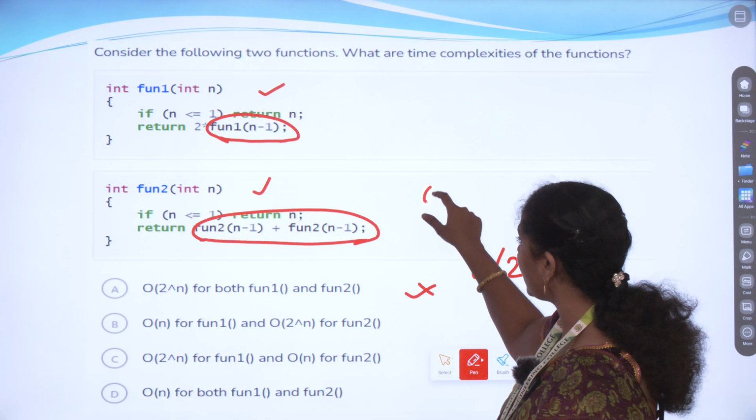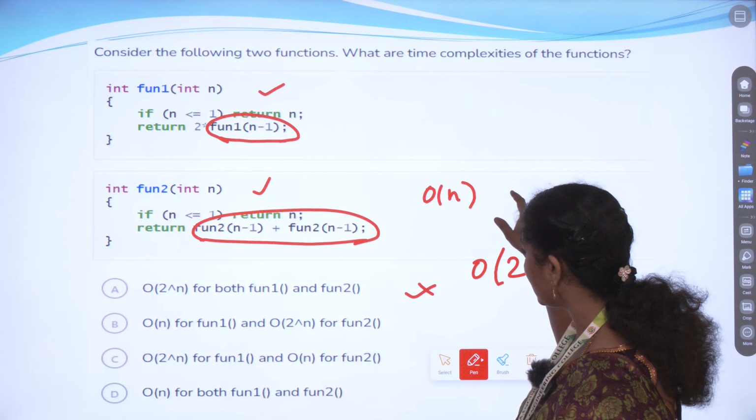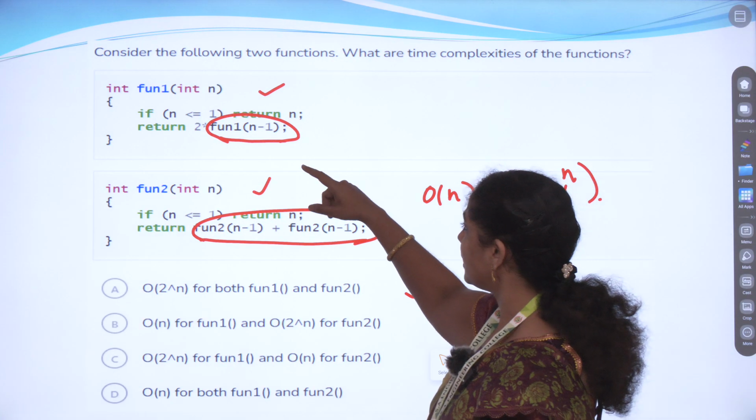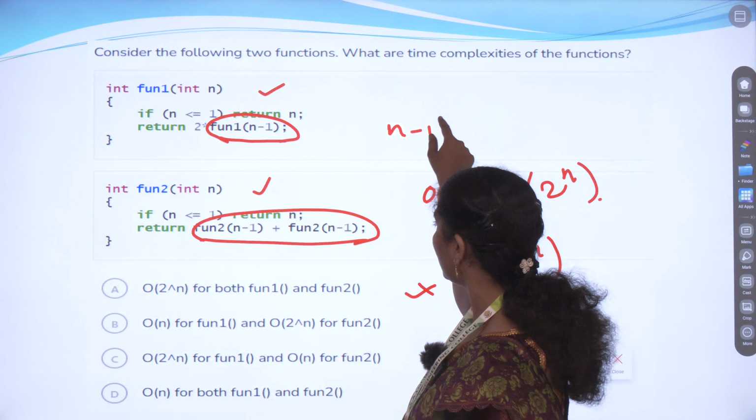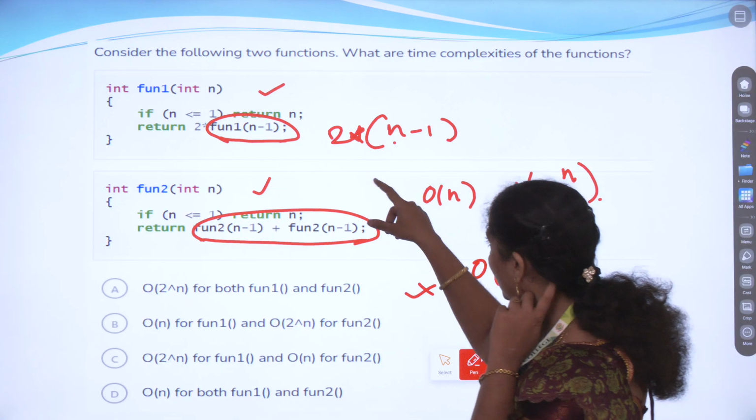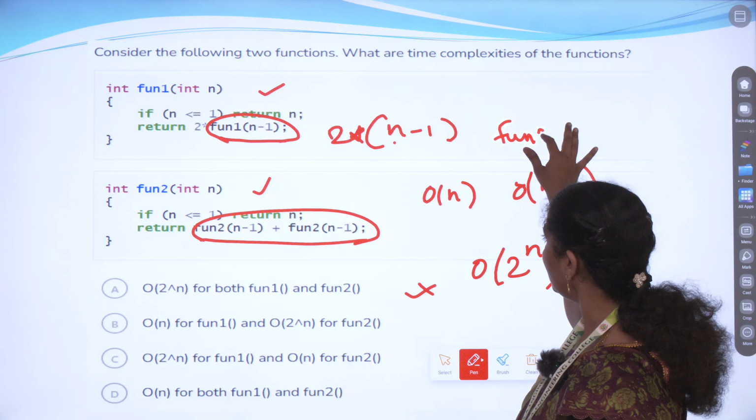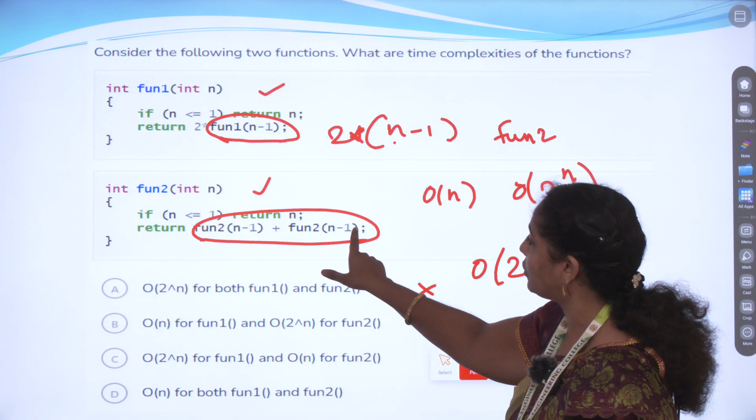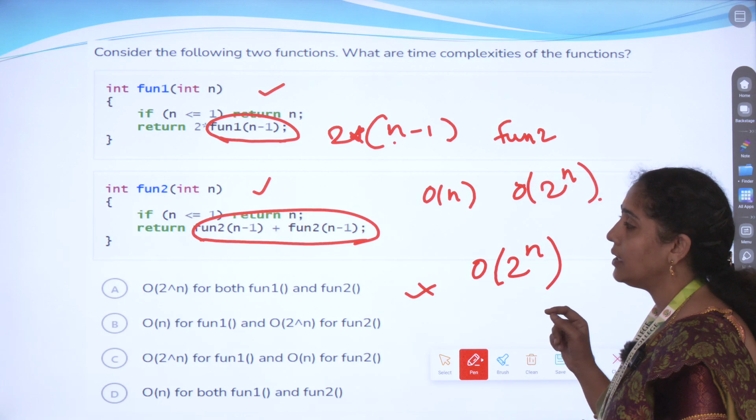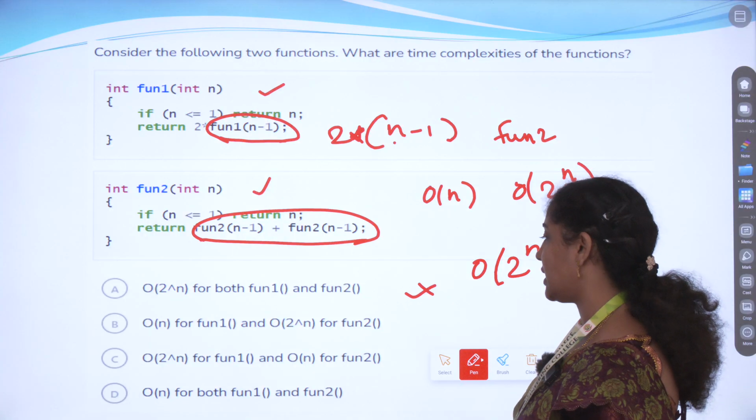So for function 1 they are telling order of n, and for function 2 order of 2 power n. Yes, because function 1 of n minus 1 is executed n times, but in function 2 it is multiplied by 2. Here, function 2 of n minus 1 and function 2 of n minus 1 both have the same value, but we are adding, so it takes twice the value. After that we go to execution.